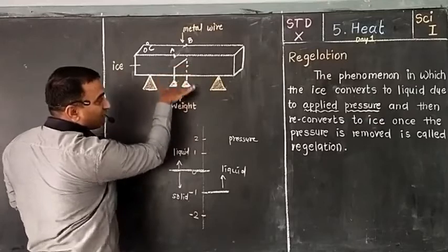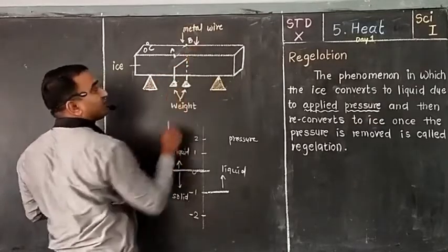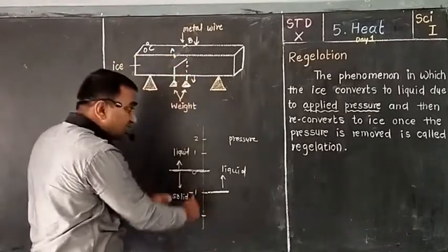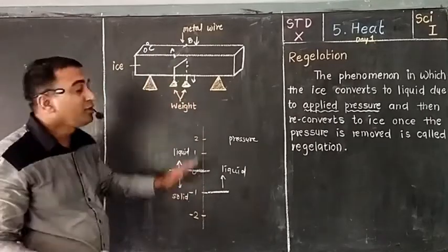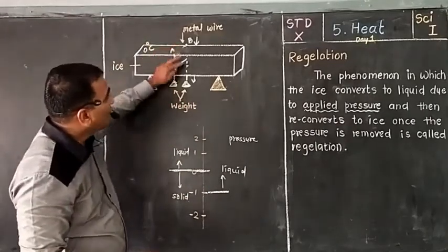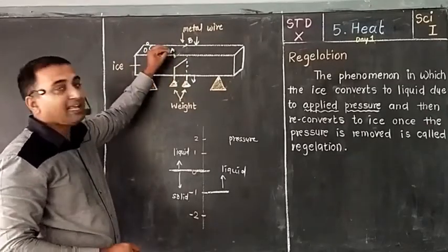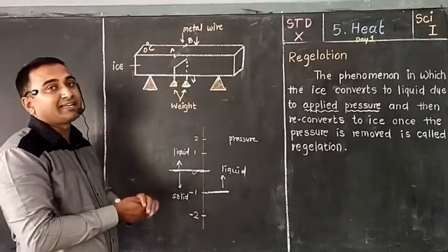This metal wire will come out from the second end, because it started to penetrate from the first end. It will totally come out, but this ice will not break, because only under pressure did it change into liquid. After the pressure, it has converted into solid again. So this phenomenon is called regulation.